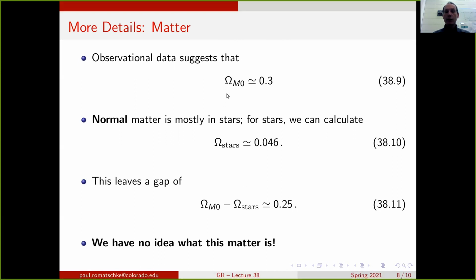It's in some other form of matter, and we actually have no idea what that other form of matter is. It's not stars, it's not gas, we really don't know what it is. Because we don't know what it is, it's a mystery, and we like dark mystery, so we call it dark matter, because we are in the dark about what constitutes that matter in our universe. But it's the lion's share of the matter.